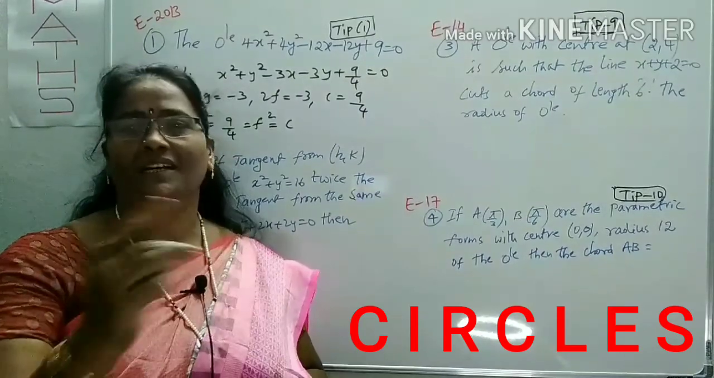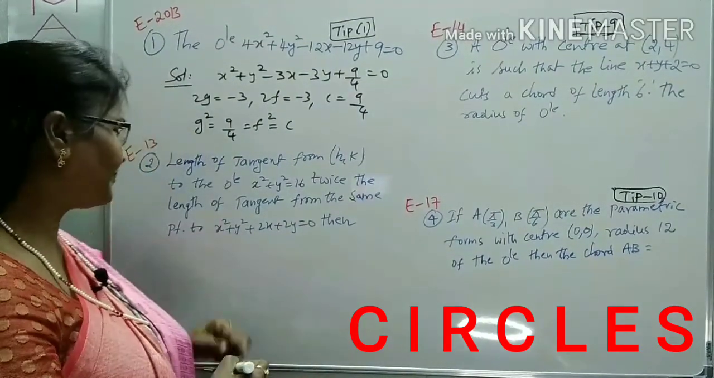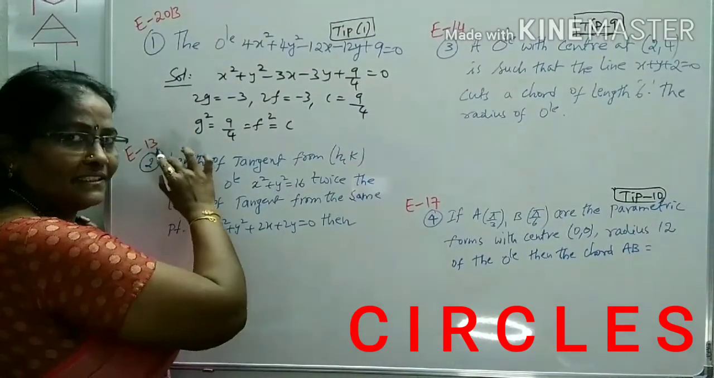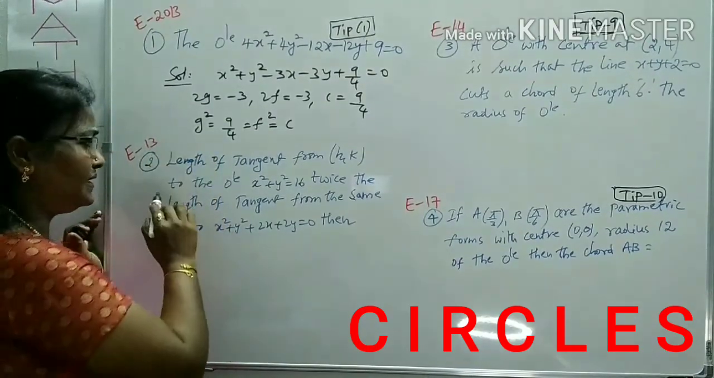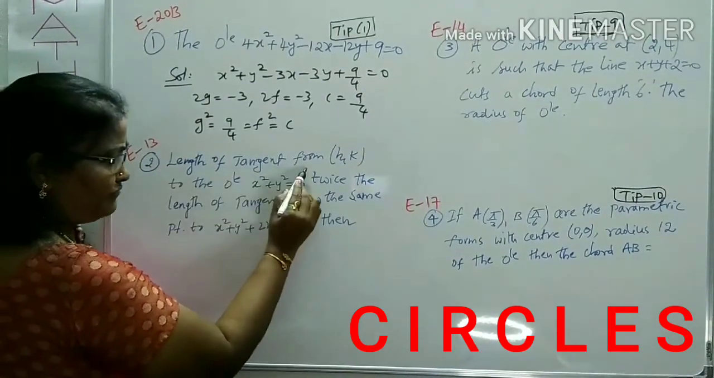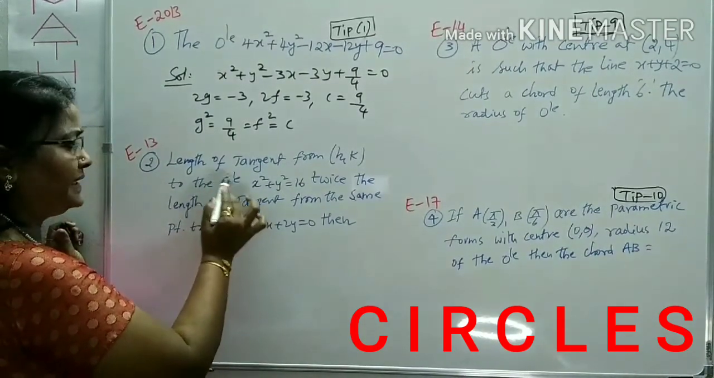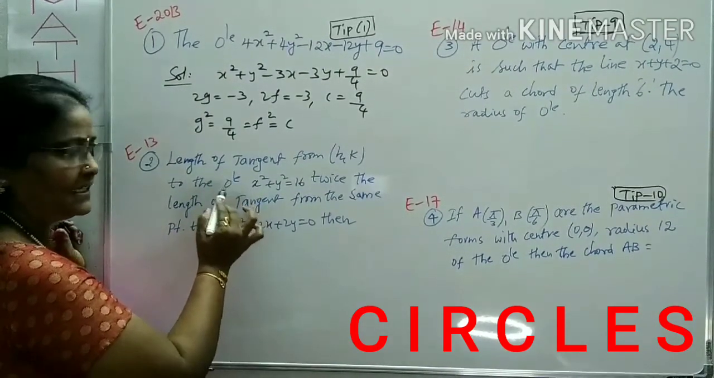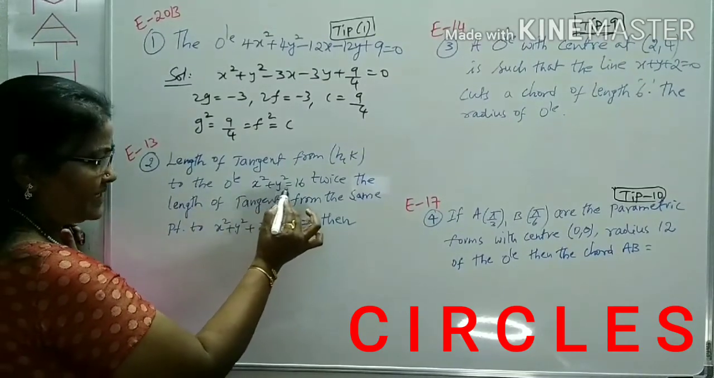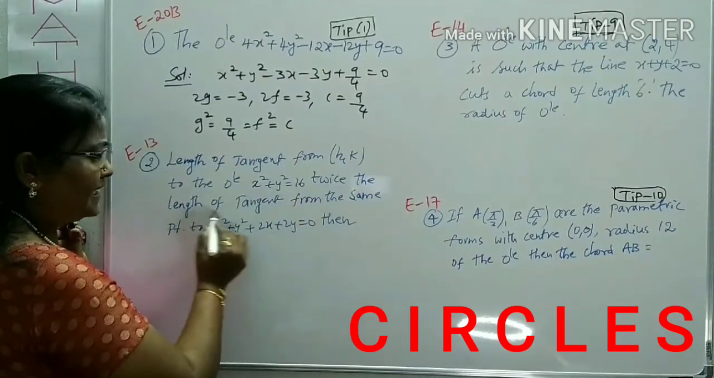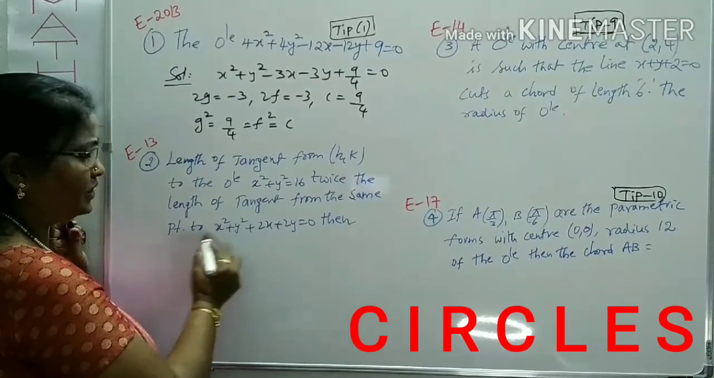Is it clear? Now move to the second question. It is also from MSET 2013. It is given that the length of the tangent from the point (h, k) to the circle, and I am using this symbol for the complete circle, x square plus y square equals 60, is twice the length of the tangent from the same point to the other circle.